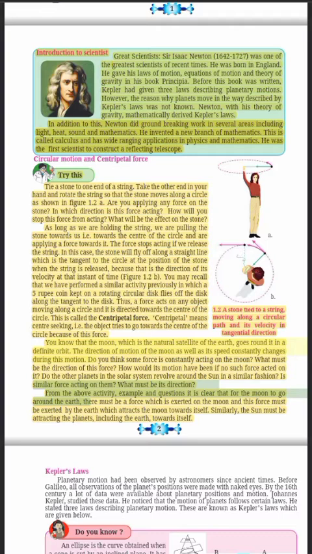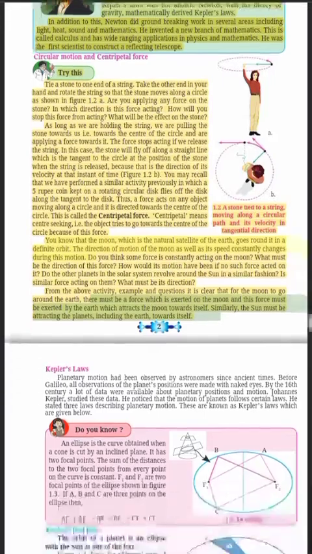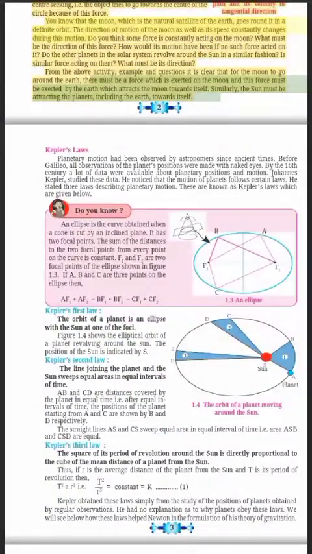From the above activity, example and questions it is clear that for the Moon to go around the Earth, there must be a force which is exerted on the Moon and this force must be exerted by the Earth which attracts the Moon towards itself. Similarly, the Sun